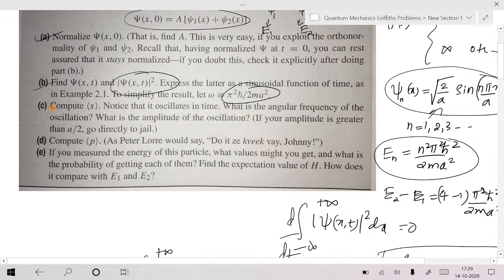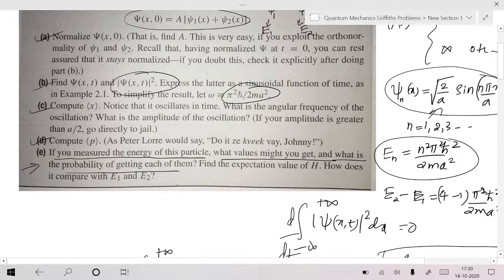Okay, compute expectation x, compute expectation p, and the last question is very important. That will evaluate again what you know about quantum measurement. If you measure the energy of the particle, what values might you get, and with what probability? What is the probability of getting each of them? Okay, find the expectation value.